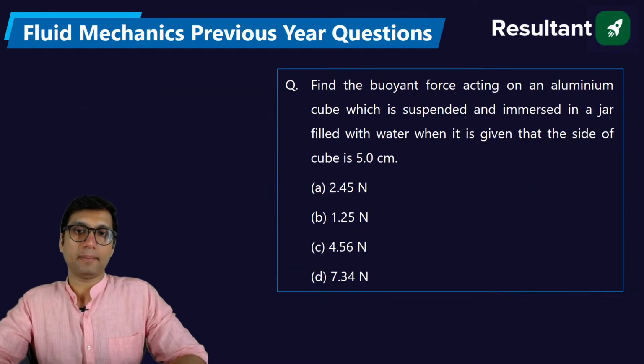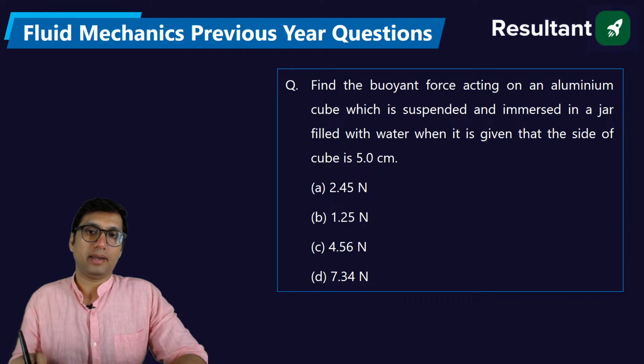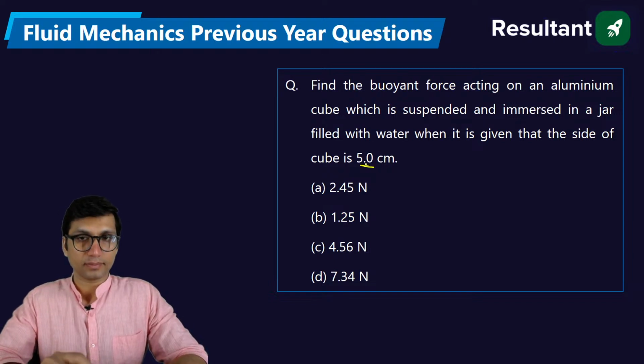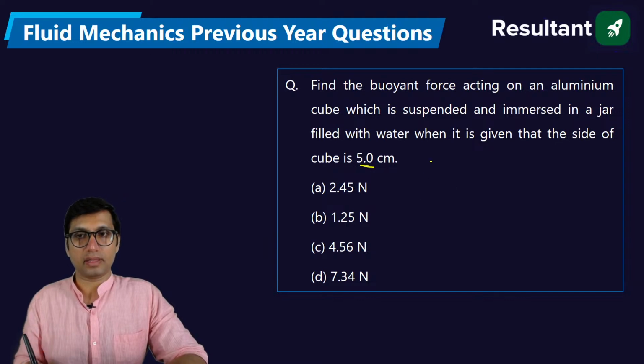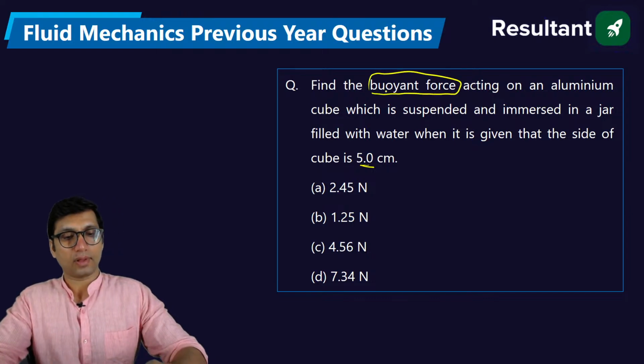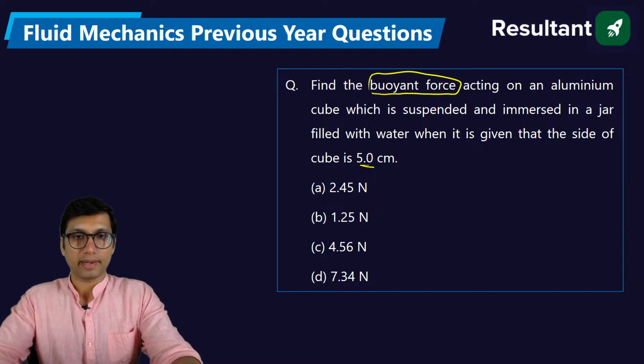Next question: find the buoyant force acting on an aluminum cube which is suspended and immersed in a jar filled with water, when it is given that the side of the cube is 5 centimeter. So in this question we have an aluminum cube and you have to find the buoyant force acting on it. Try to solve this question, right? It's a very simple question. Just try to solve it.